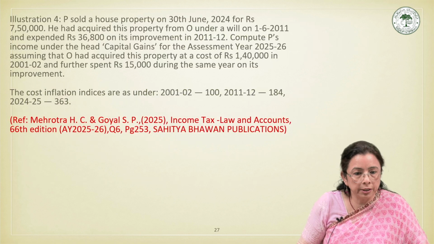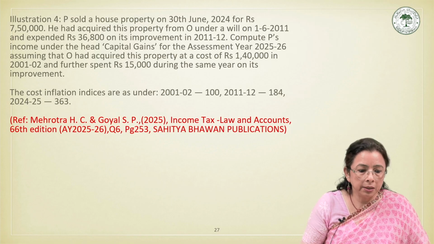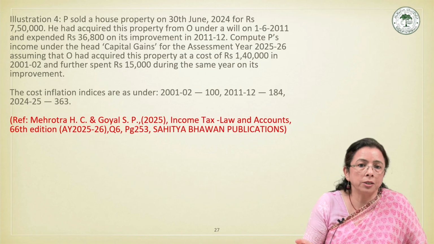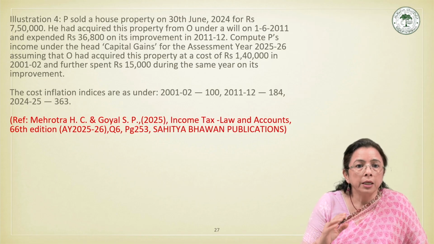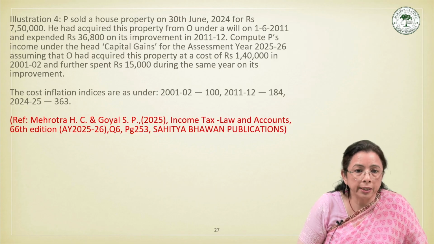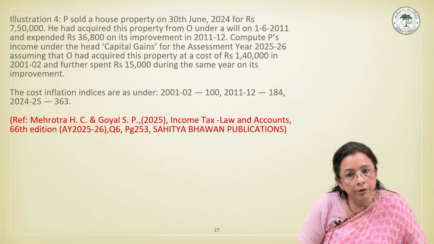Moving ahead, before we move to other conceptual parts, let me discuss one more illustration to make things clearer. First I'll read the question. P sold a house property on 30th June 2024 for rupees 7,50,000.